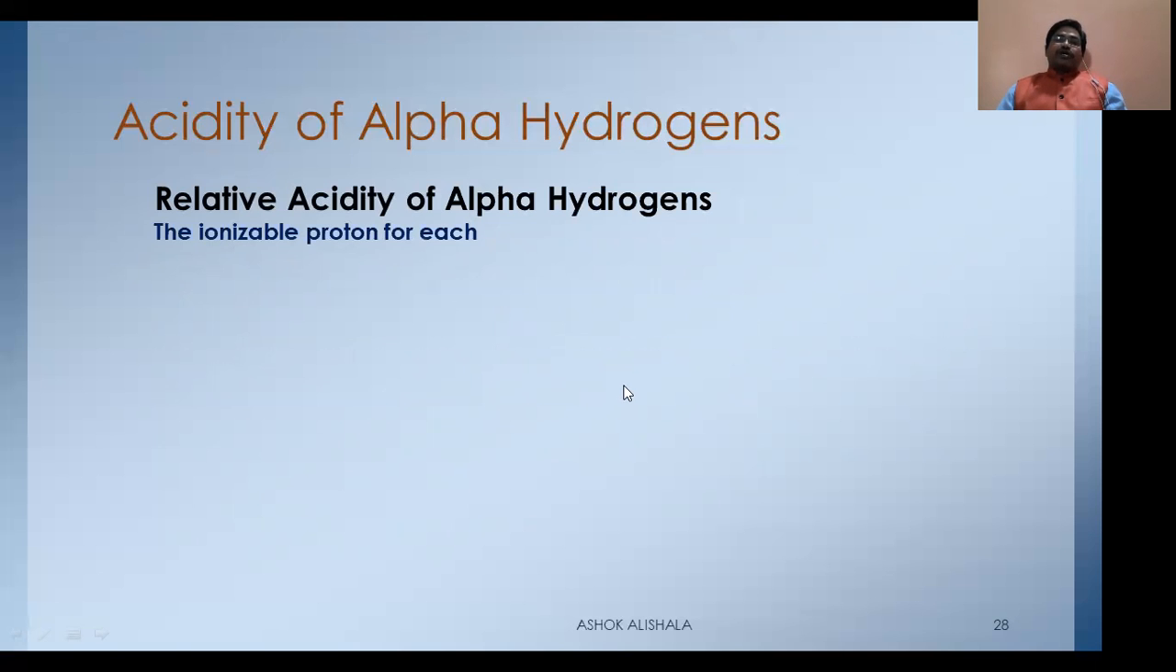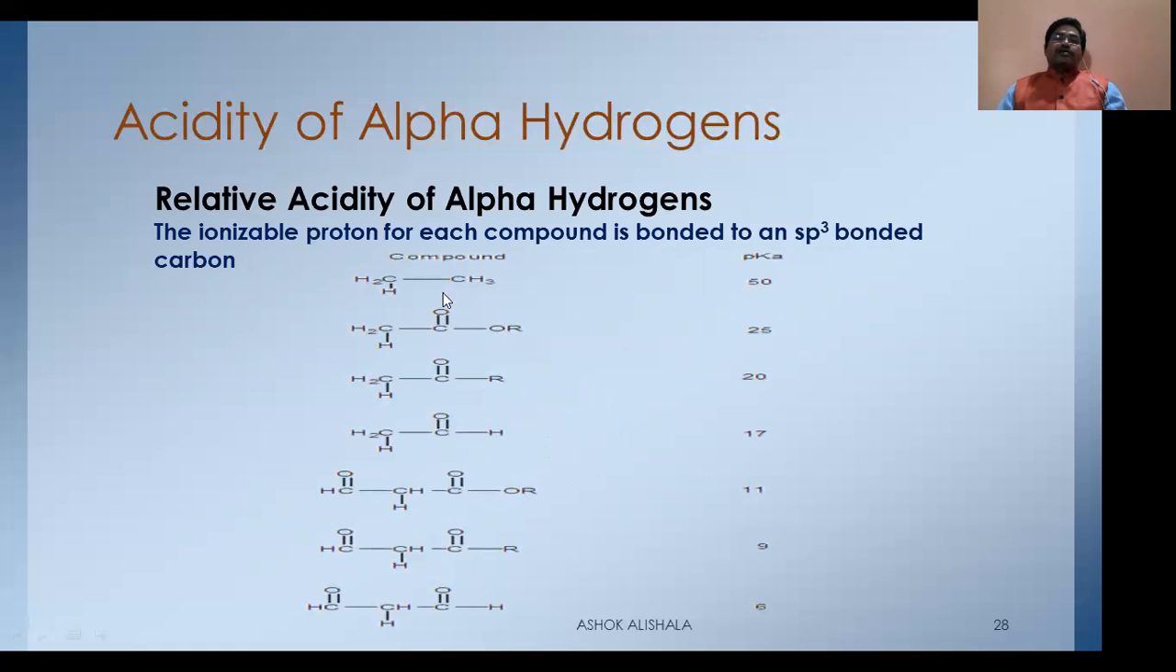The ionizable proton for each compound is bonded to an sp3 bonded carbon atom. You can observe the diagram. This is the ethyl carbanion, whose pKa value is near about 50. And here the carbonyl, it is going to be 26.